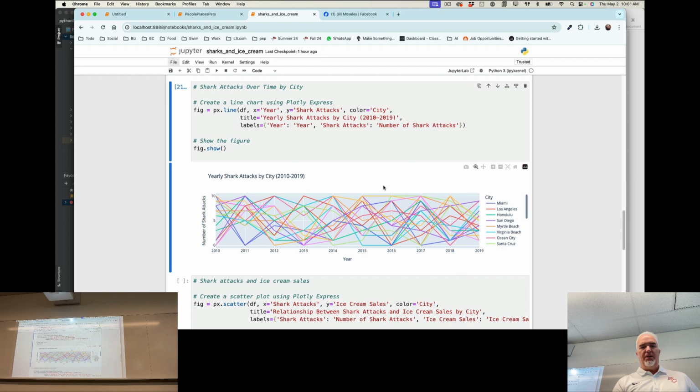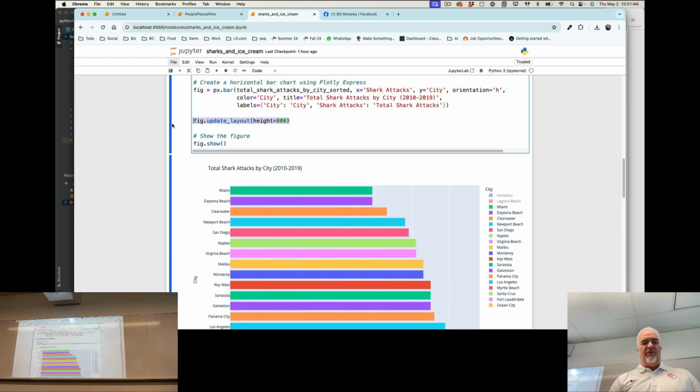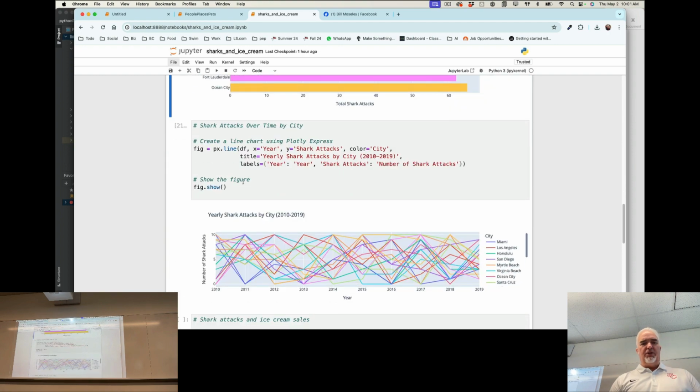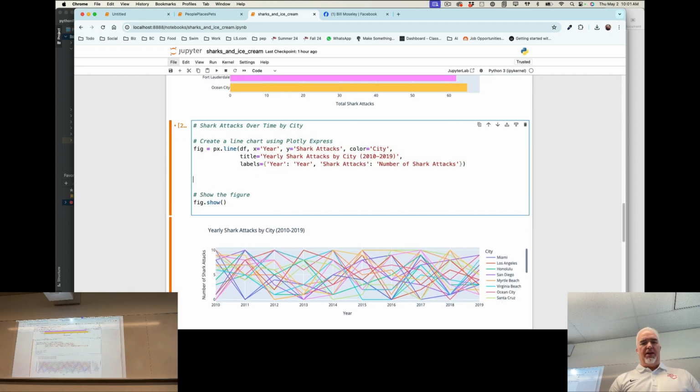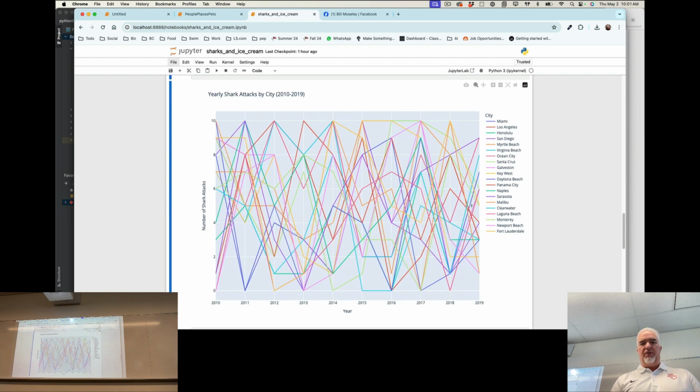So here is this. Based on this piece of modern art here, would you say that there is probably a relationship over time between shark attacks and the year? Do shark attacks seem to be going up or down with any kind of pattern over that time? I'll expand it to a higher view. Not really, right? Overall, it's kind of all over the place.